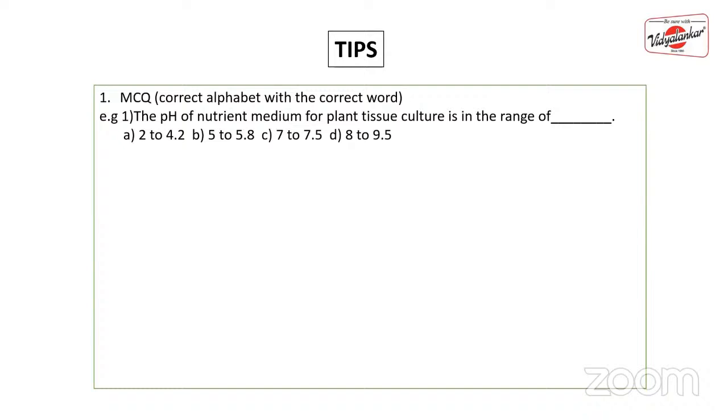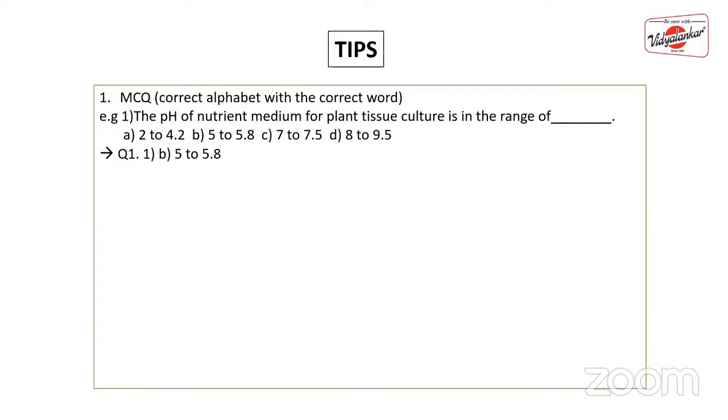So the correct way of writing the answer is, you have to write down question number 1, that is section A, question number 1, the first fill in the blank. Then you have to write down the correct alphabet, which is the letter B, and then you have to write down the correct word, that is 5 to 5.8. So this is the right way to write down the answer.